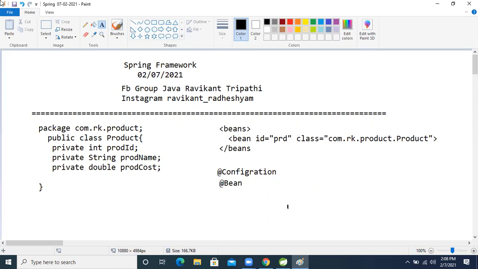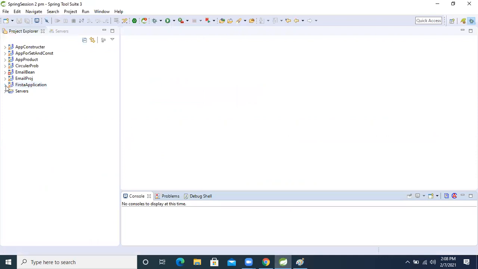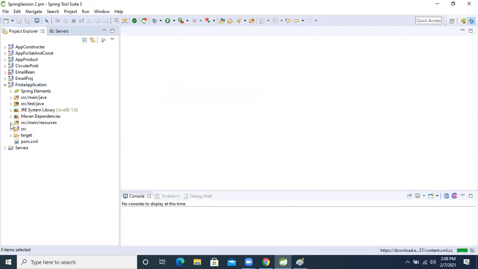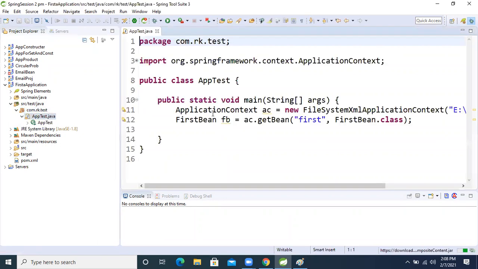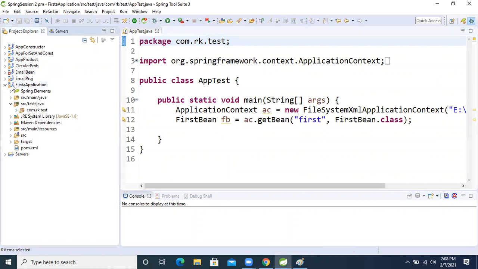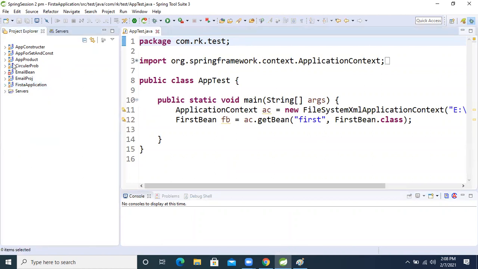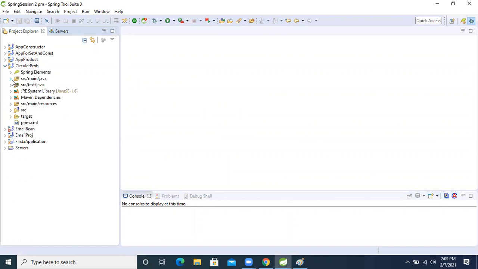But in the previous session, whenever we were writing the test class to activate the IOC container, which implementation class were we taking?